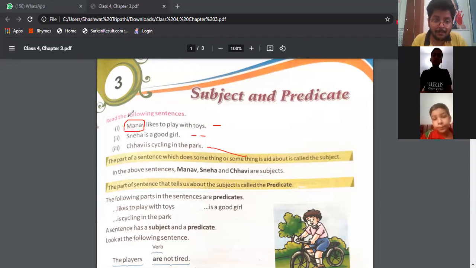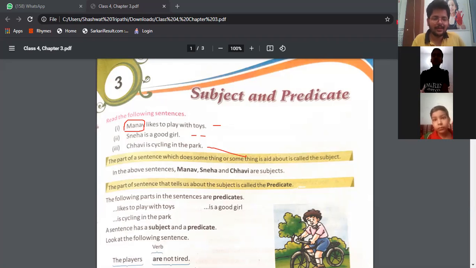Manav is the subject because the sentence is talking about Manav. So what is the subject? The part of the sentence that tells us what the sentence is about is called the subject of the sentence.